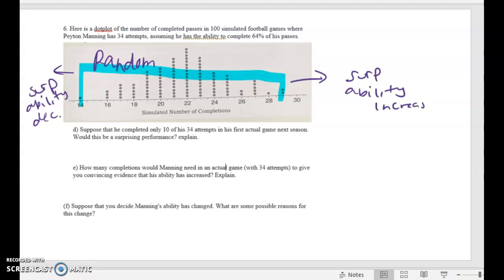And that's because we're not able to simulate it, so it's surprising that it would come up even after 100 trials, because 100 is a pretty big sample size. So suppose that he completed 10 out of 34. Is that surprising? 10 is over here, and that's going to be surprising because that was not generated by random chance. So yes, it's surprising because 10 out of 34 was not simulated by random chance.